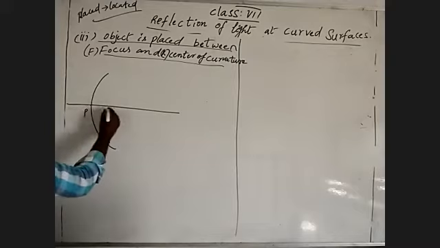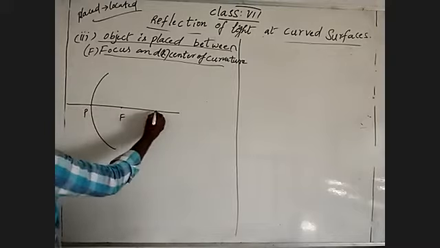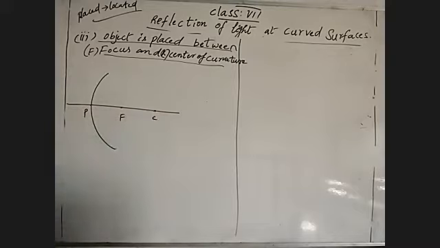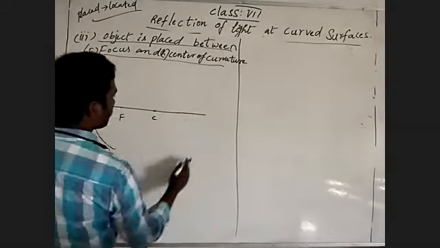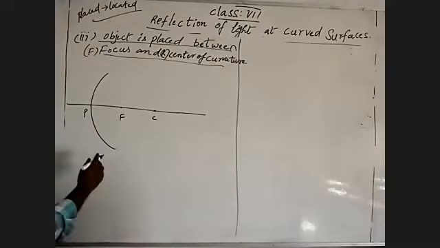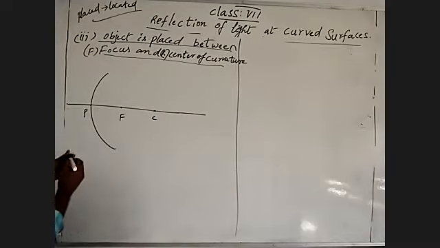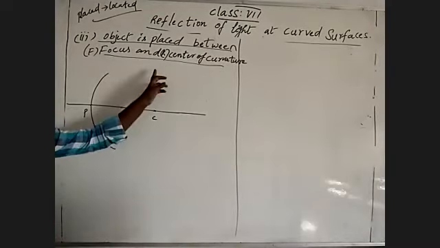Focus is F, center of curvature is R. Pole, focus, center of curvature. Not a problem to extend. See here, the object is placed between focus and center of curvature.